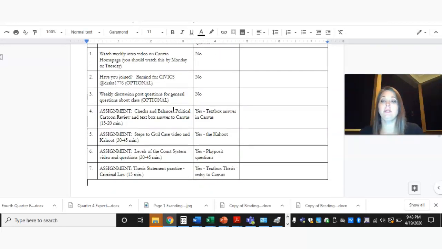So let's take a look at our 4 assignments. The first assignment here is checks and balances. There's a political cartoon review and a text box answer to put into Canvas. Steps to a criminal case video and a Kahoot, levels of the court system video and questions, and then a thesis statement practice. So let's take a look at what all of these are.